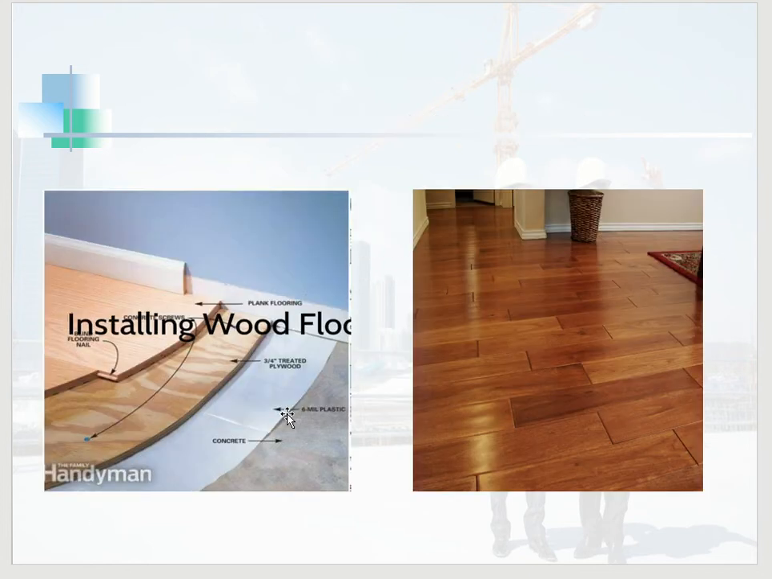And this is the image. See this, this is a concrete surface. On top of the concrete surface, it is covered by a plastic layer, and onto that there is a 3/4 inch treated wood, and onto that there is the flooring, that is the wooden flooring. So this is the procedure. This image shows the process of installing the wooden floor, and this is the finished outlook, where we can see the wooden flooring over here.